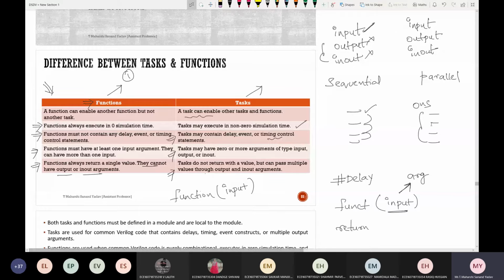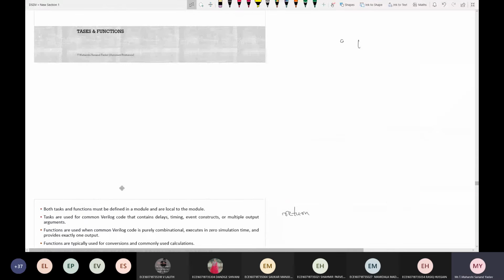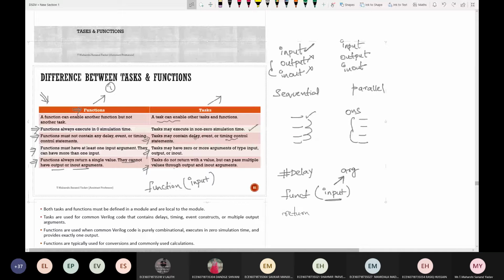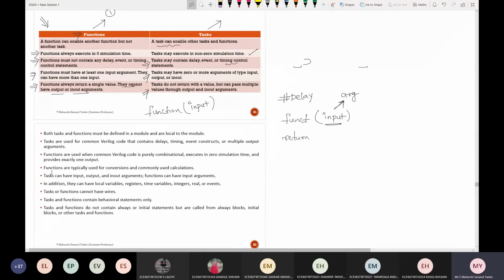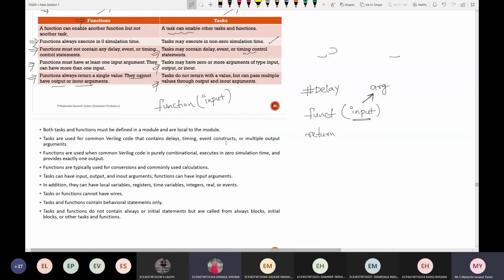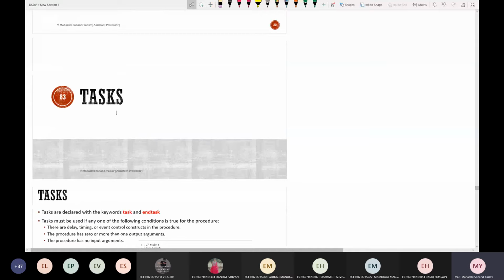So is it clear, what is the difference between function and task? Can anyone tell me the overview? Tasks and functions. Yes, guys, are you there? Hello. Yes, sir. Yes, any difference? Have you understood any difference between the task and functions? Yes, sir. Understood. Mostly it will be theory, a bit confusing. So let us see each and every concept by taking an example. Okay, so first starting with the task.